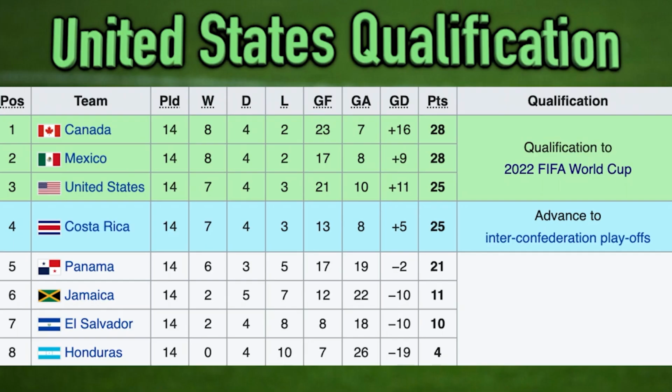How did they qualify? It was nerve-shredding, but the U.S. sealed their place at Qatar this week by claiming the 3rd and final automatic space in North America behind Canada and Mexico, despite losing to Costa Rica in their final match. Their place was all but sealed before the game after beating Panama earlier in the week, but still, a 2-0 loss to Costa Rica is not exactly how you want to celebrate a World Cup return.